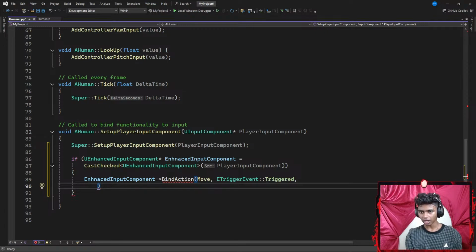Then a comma. Next, I require a parameter of this because I want this function to work on this object. My humans is the object. Lastly, the final parameter is the memory address from my humans class. I'm going to get the Move function, ending with a semicolon.